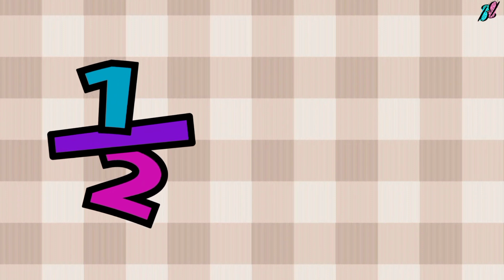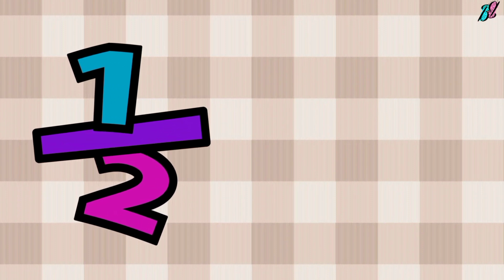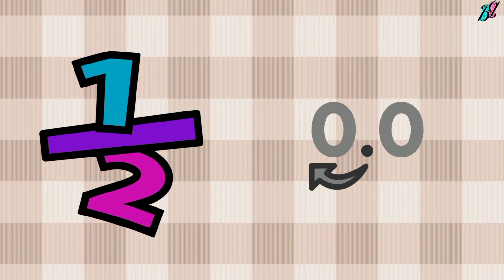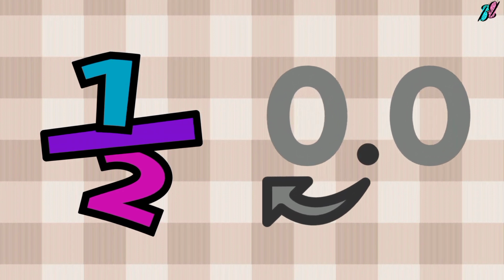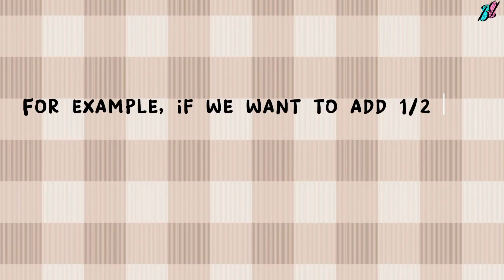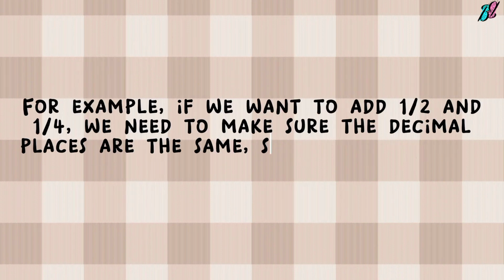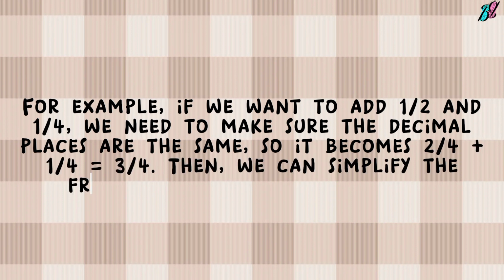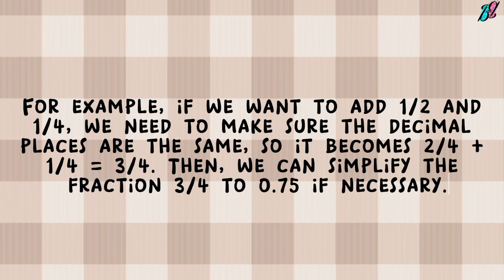There are several important things to remember when performing operations with fractions or decimals. First, ensure that both numbers have the same number of decimal places before performing the operation. Second, after performing the operation, simplify the fraction or the decimal number if necessary. For example, if we want to add 1/2 and 1/4, we need to make sure the denominators are the same, so it becomes 2/4 + 1/4 = 3/4. Then, we can simplify the fraction 3/4 to 0.75 if necessary.